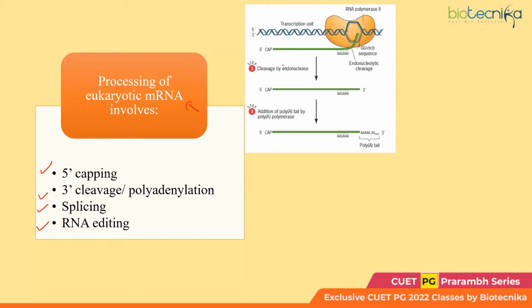So here you could see that this is the RNA which is being produced. And now another thing which you need to know and to remember is that capping will be done at the 5' end. This is really important, right? You could be directly asked at which end of the RNA the capping is done or the polyadenylation is done. So as you could see here, capping is being done at the 5'. Okay. Whereas the polyadenylation, the poly A tail attachment, that would be done at the 3'.